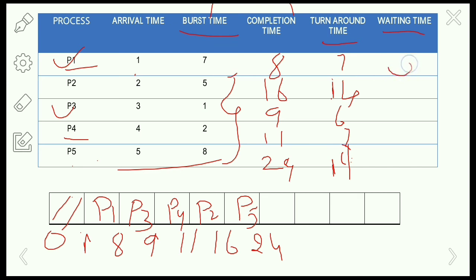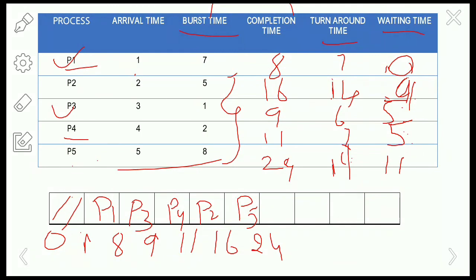So 7 minus 7 is 0, 14 minus 5 is 9, 6 minus 1 is 5, 7 minus 2 is 5, and 19 minus 8 is 11.